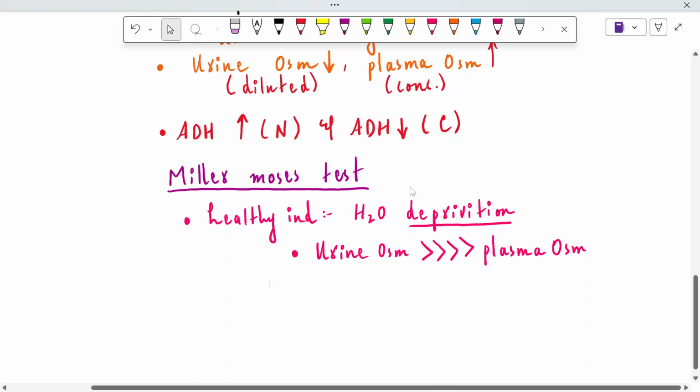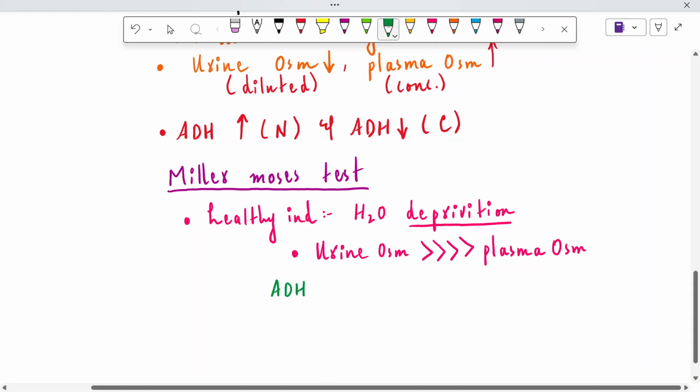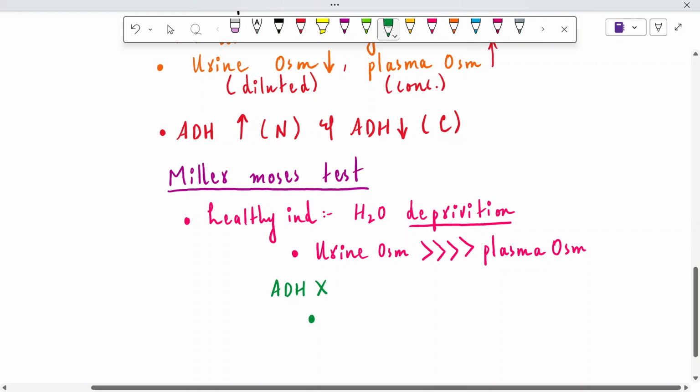But what do you think in case of diabetes insipidus patients, is this type of urine concentration possible or not? Because there is no function of antidiuretic hormone, we cannot concentrate the urine. The antidiuretic hormone's function is to reabsorb water from the lumen of the tubules. In diabetes insipidus, the antidiuretic hormone is not functioning, so urine concentration is not possible.